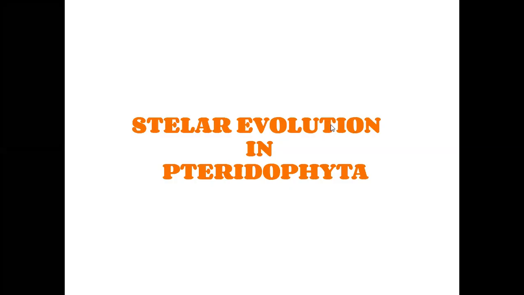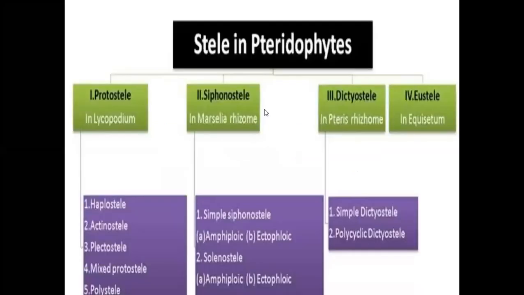Stellar evolution in Pteridophyta. The stelar part means xylem and phloem. Xylem and phloem parts are called vascular bundles. The vascular bundle portions are called stelar portions. The stelar portions first developed in Pteridophyta plants. So we study stelar evolution in Pteridophyta.